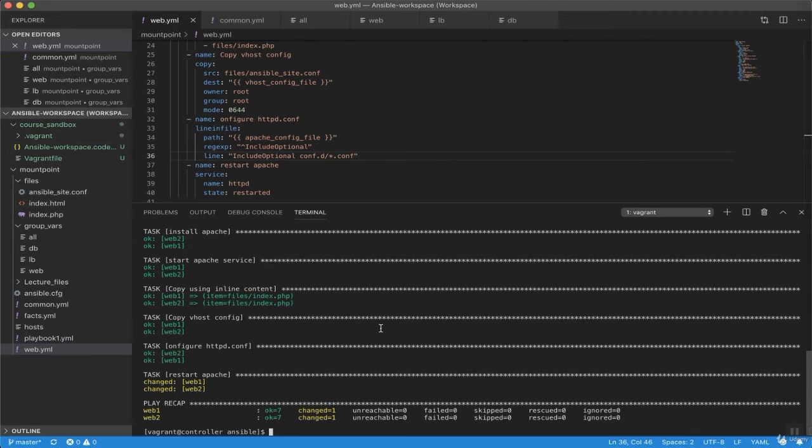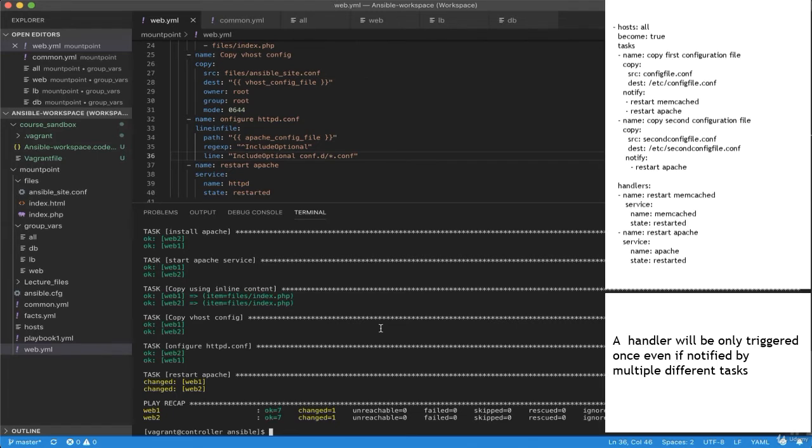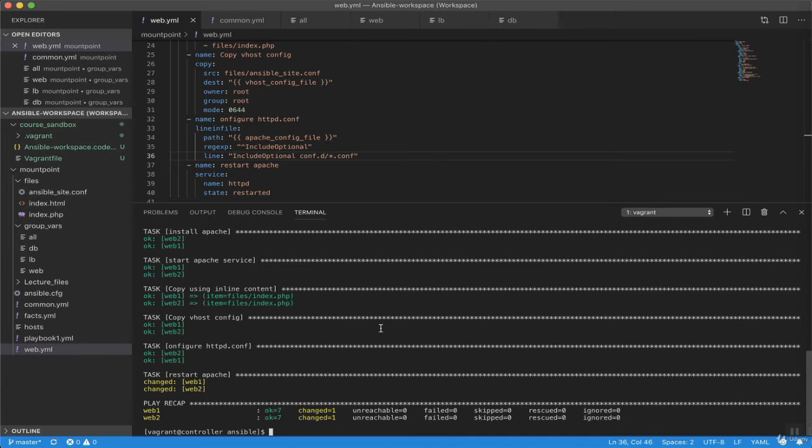Another critical aspect of handlers is they will only be triggered once, even if notified by multiple different tasks. In this example, multiple tasks indicate that Apache needs to be restarted because they have changed a config file, but Apache will only be bounced once to avoid unnecessary restarts. Let's change the web playbook according to what we've learned in this lecture.